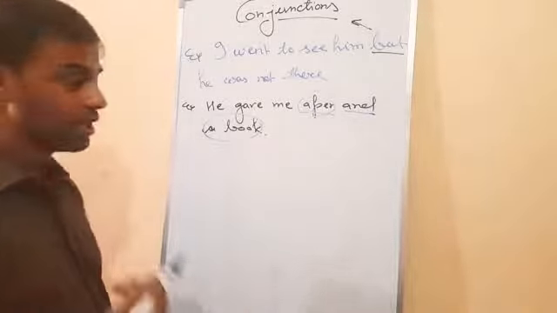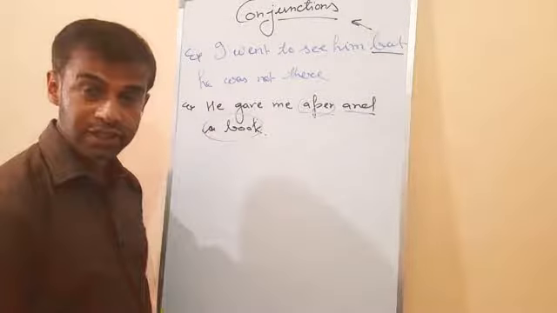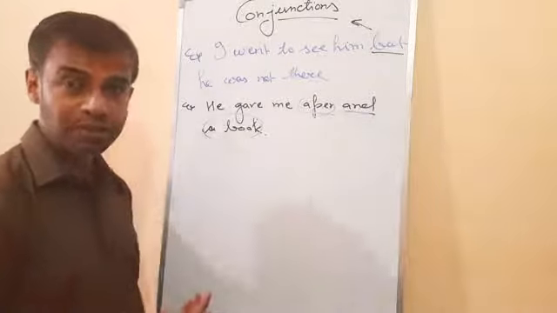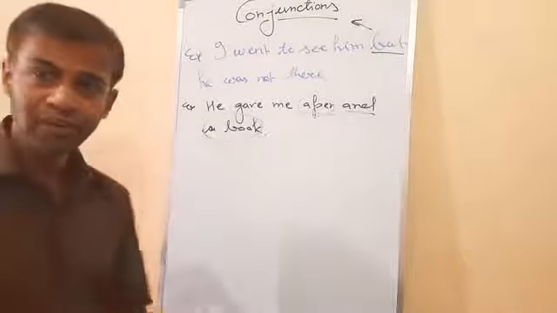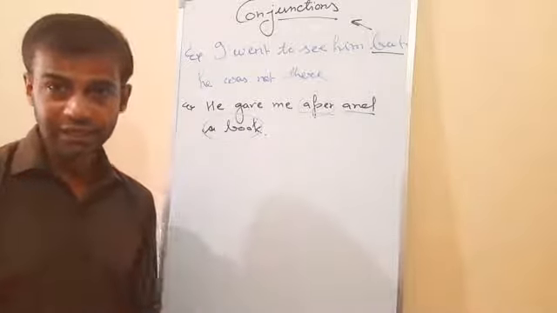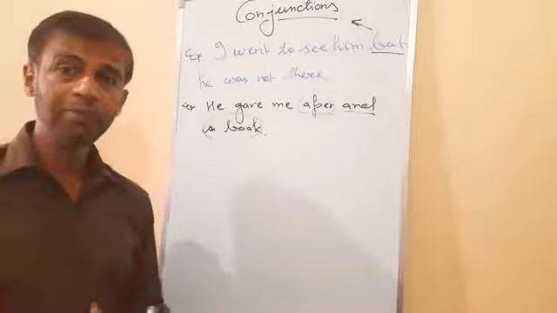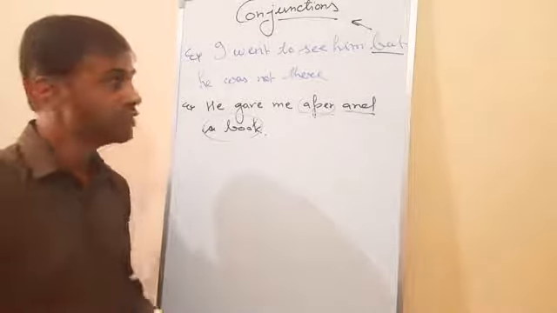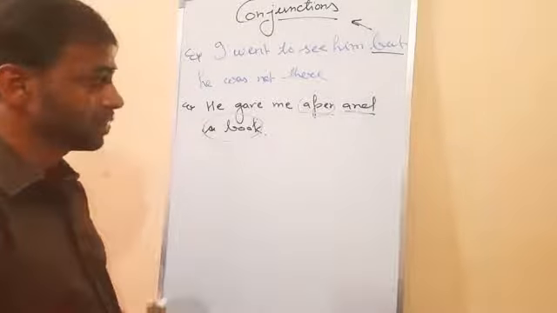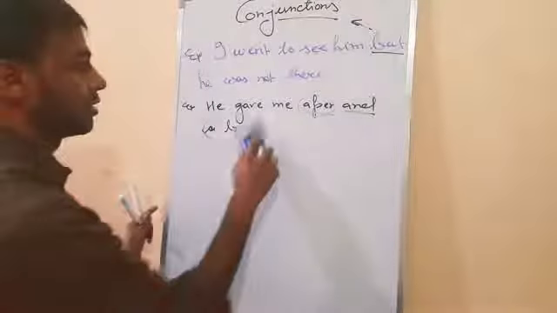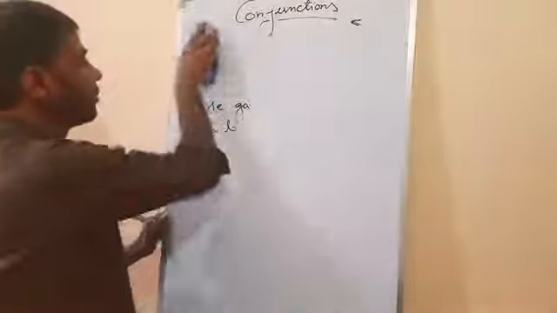So as I told you, a conjunction is a word that joins two sentences, words, more than two words, and phrases also. In this way you will find a number of examples to understand conjunctions. Clear? So you all know about conjunctions. Now I am going to tell you about the parts of conjunctions. There are especially two parts of conjunctions. Let me remove this one. The examples are over now.